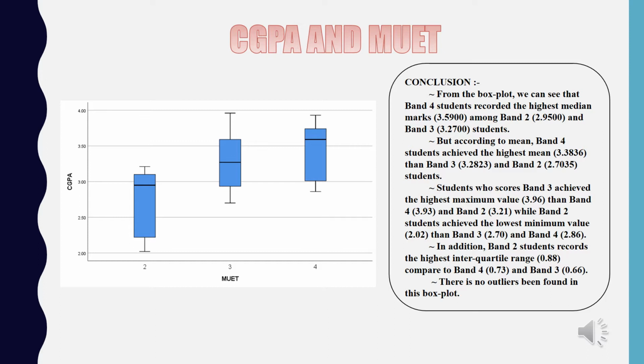Students who scored Band 3 achieved the highest maximum value, which is 3.96, than Band 4, which is 3.93. In addition, Band 2 students records the highest interquartile range, which is 0.88 compared to Band 4 and Band 3. There is no outliers being found in this box plot.